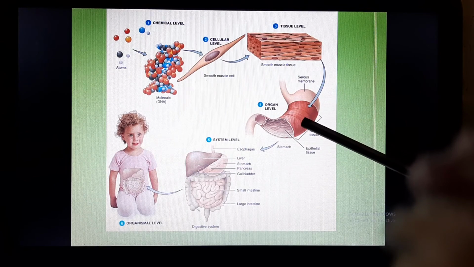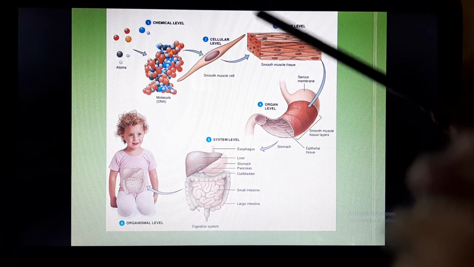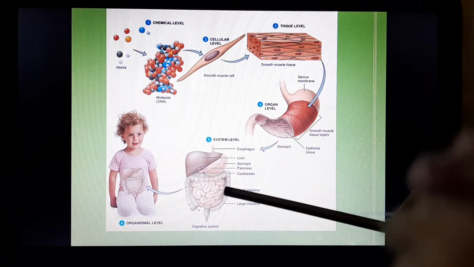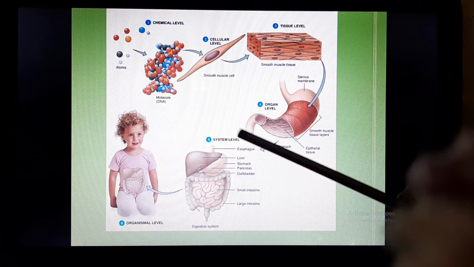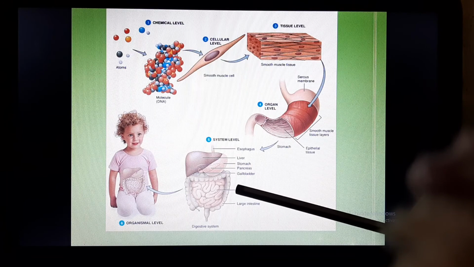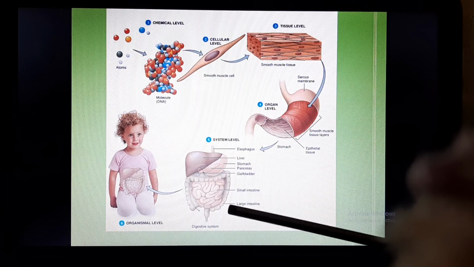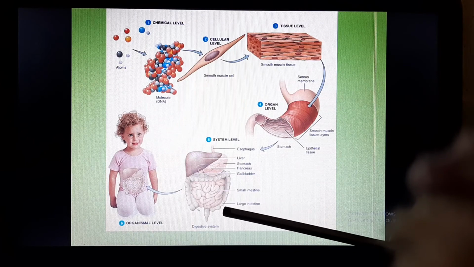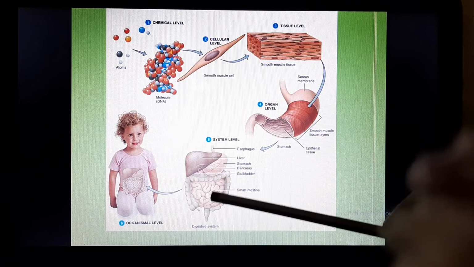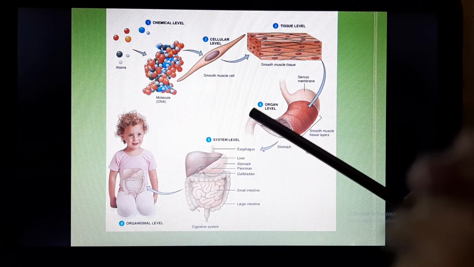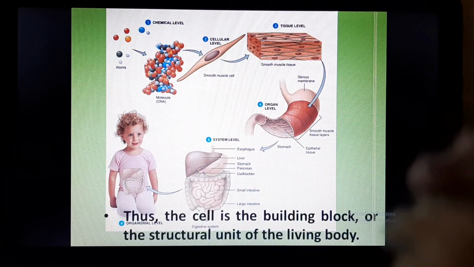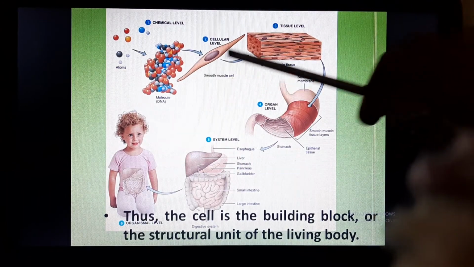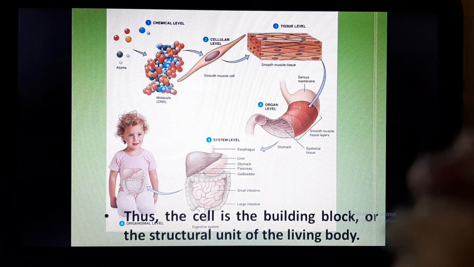Now the organs which are performing similar kinds of function, for example here small intestine, large intestine, gallbladder, pancreas, stomach, liver, esophagus, all are different organs. Now these organs all are performing a similar function, which is digestion. So these organs which are performing the similar function of digestion make the digestive system, and various organ systems like digestive system, respiratory system, excretory system, reproductive system, they form an organism. So we can say that the cell is the building block for all the structural units of the living body.